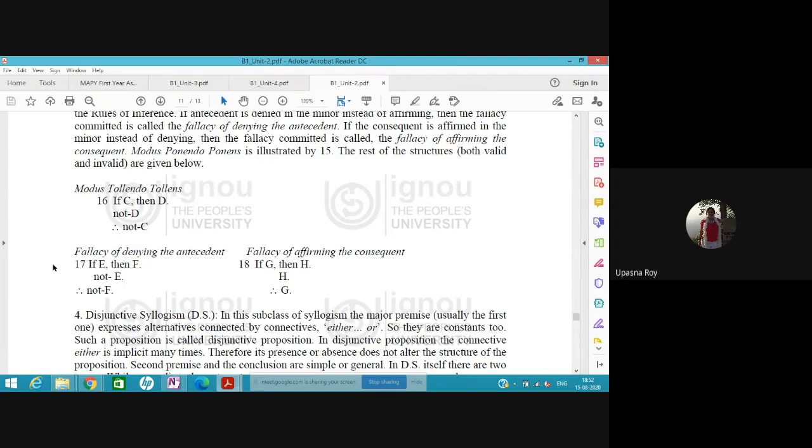Now let's take an example for this. Maybe this would also become clear. If we throw the utensil, then the utensil will break. The utensil has broken. Then the consequent has happened, the utensil was broken. Therefore, it was thrown. No, we cannot say. Maybe other things could have happened to the utensil. So this is the fallacy of affirming the consequent.